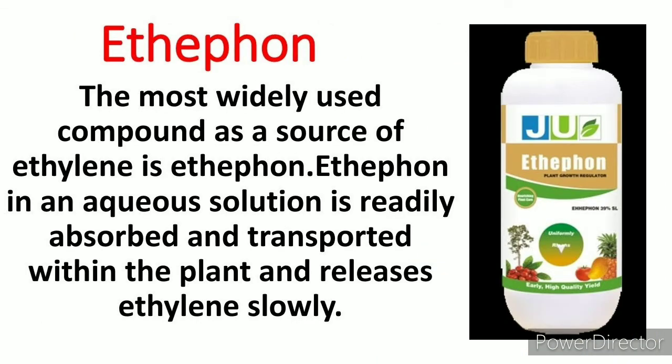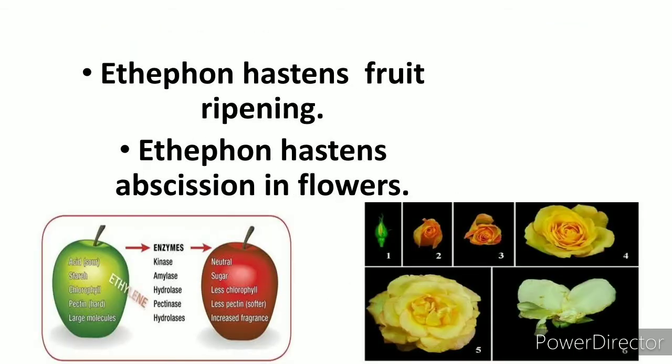Now we will study ethephon. Ethephon, what is ethephon? It is an aqueous solution which gets easily and quickly absorbed by the plant. And it starts releasing ethylene gradually. Absorption by the plant takes place quickly, but the release of the ethylene occurs gradually. It causes artificial ripening of the fruit.